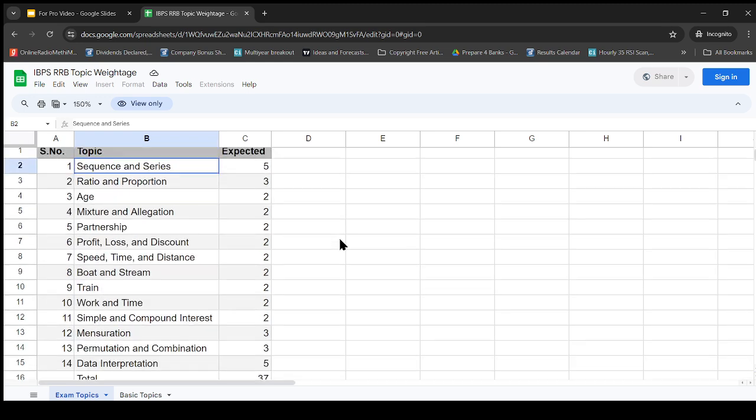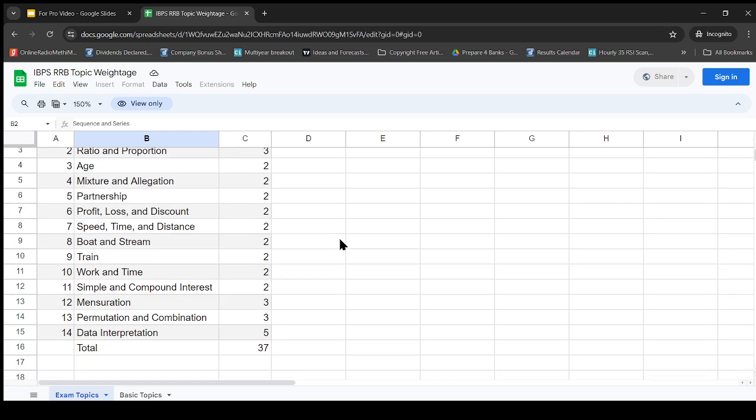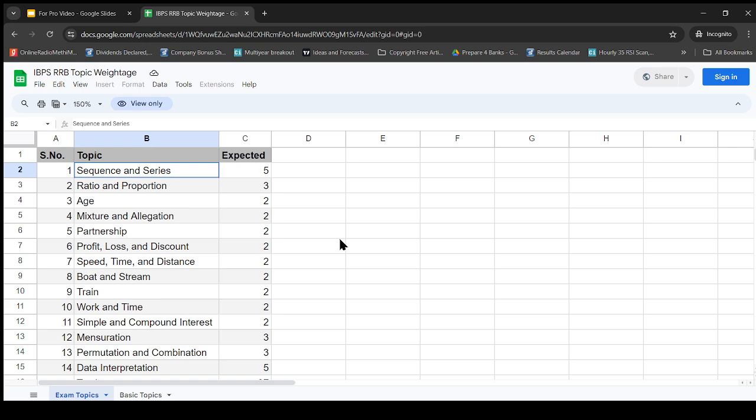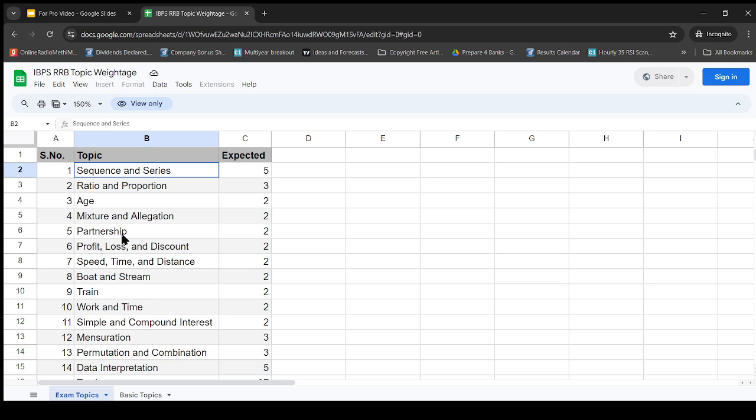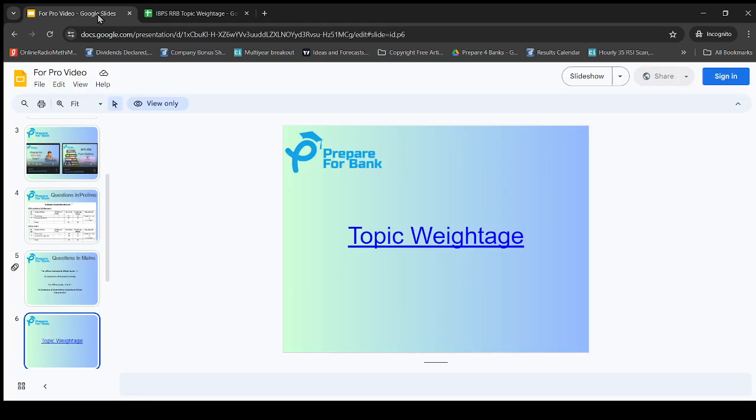So as per the weightage I have given, it comes to around 37 questions, but as this is the expected number of questions, the total number will be 40, but some topics will get more weightage, some may get less weightage. It depends on how IBPS is designing the exam for this RRB. So friends, we need to prepare all the topics, and with thorough preparation and keeping the weightage in mind, we need to prepare for the RRB exams.